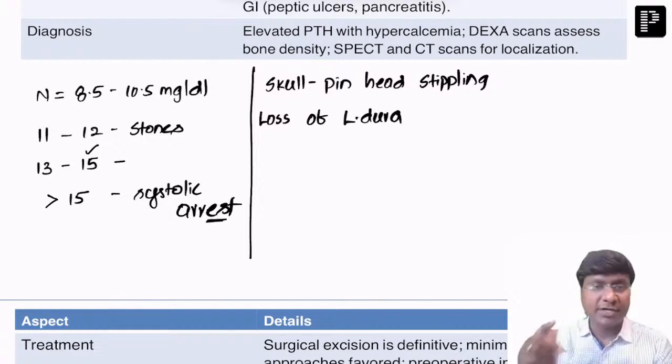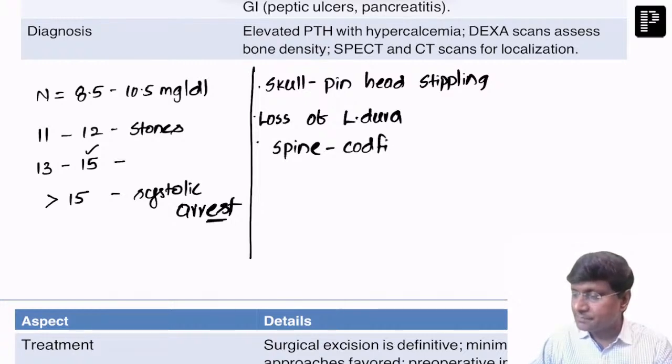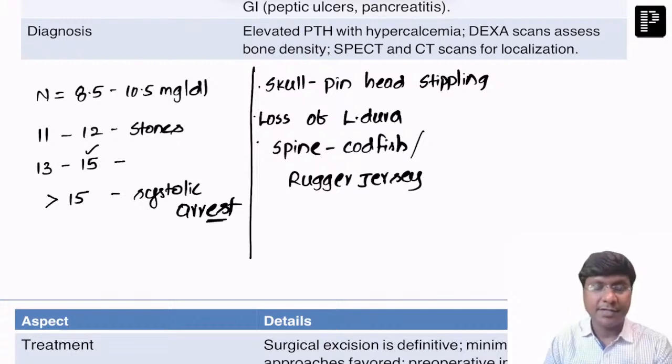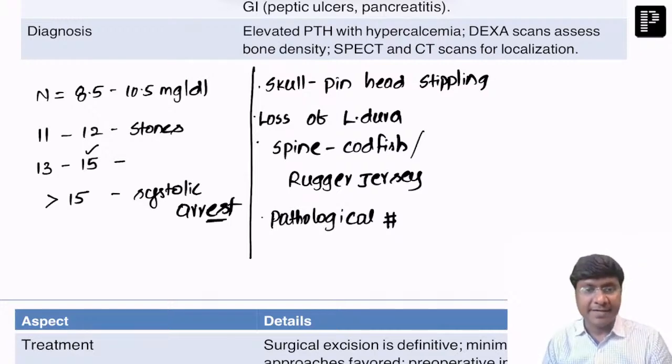Now, what do you mean by this word lamina dura? It is the mineralized portion of the mandible. So in hyperparathyroidism, there will be demineralization. Next, if you take the spine of individuals with primary hyperparathyroidism, you will notice what is called codfish spine, or we describe it as the rugged jersey spine. And another important bony abnormality will be development of pathological fracture. So these will be the bony abnormalities in patients with hyperparathyroidism.